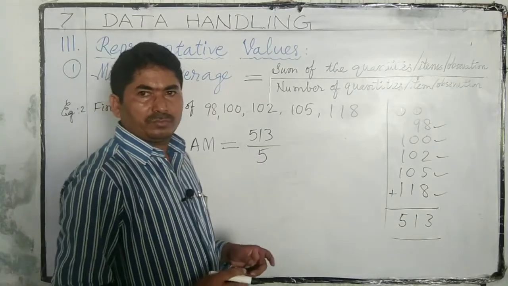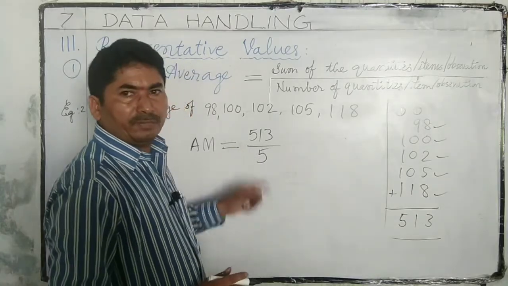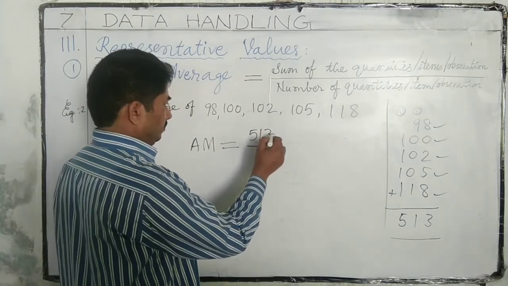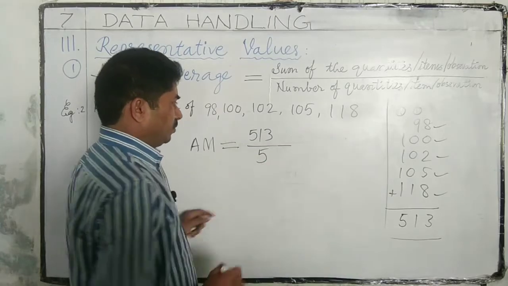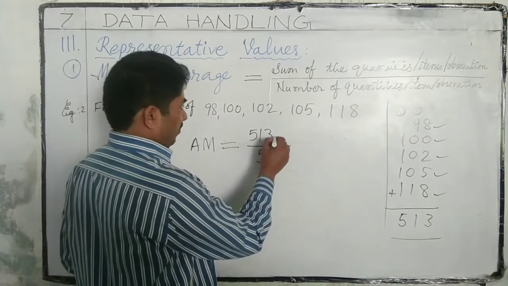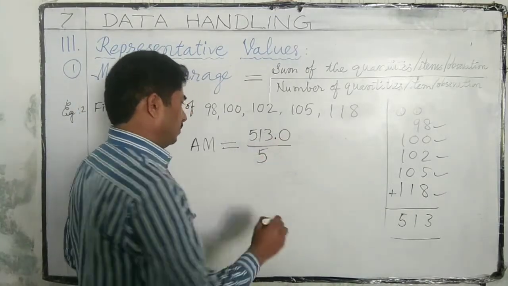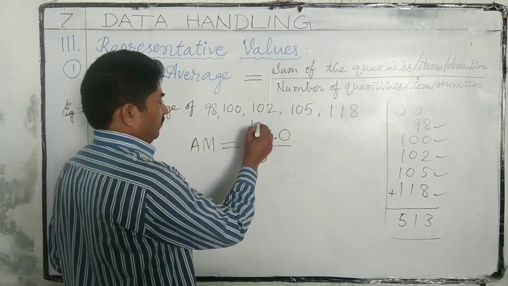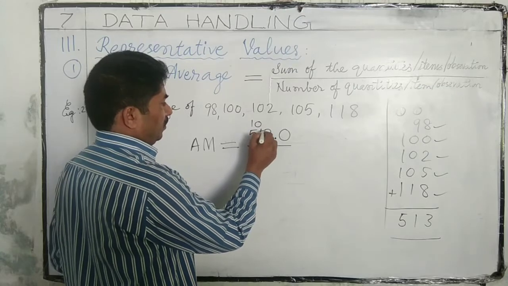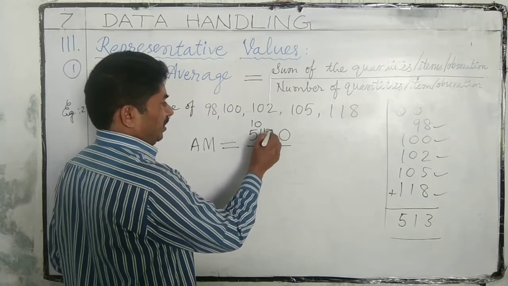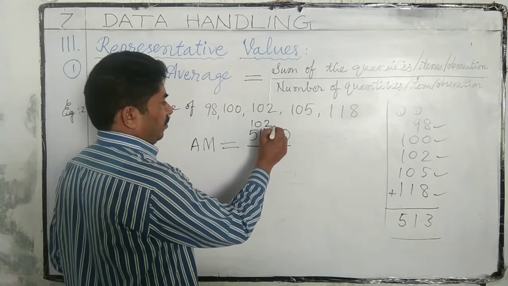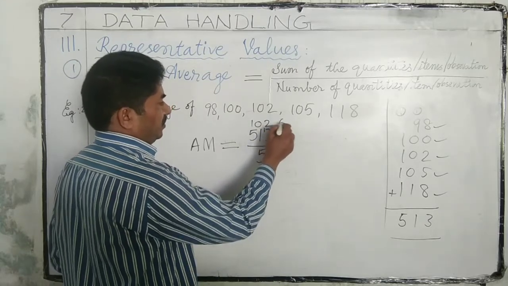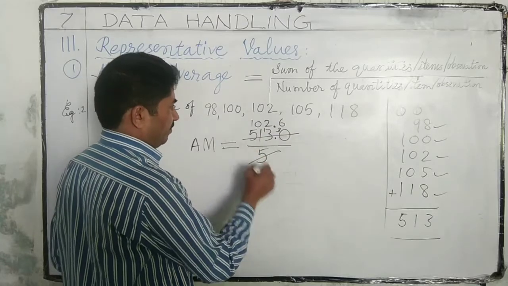Now we have to keep it in simplest form. It isn't divisible by 5, so we have to put a point and 0. Now it is exactly divisible by 5. 5 ones are 5, and so on.